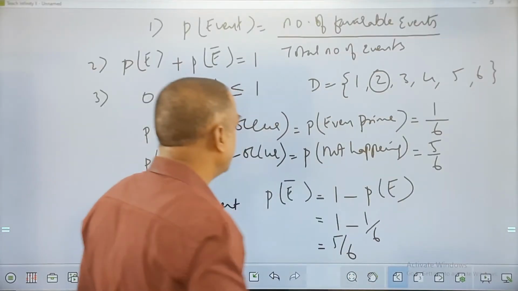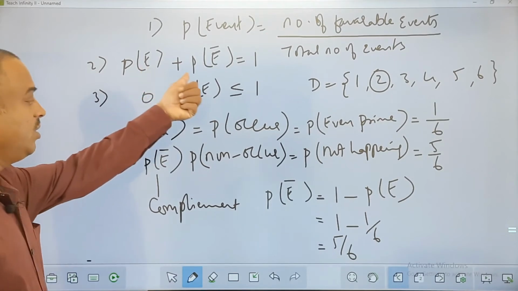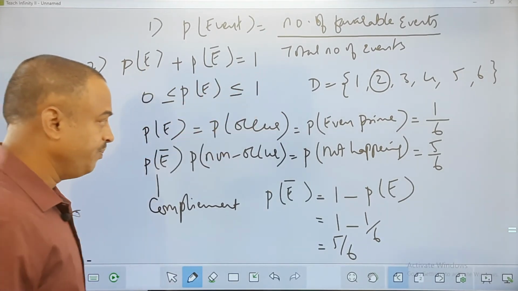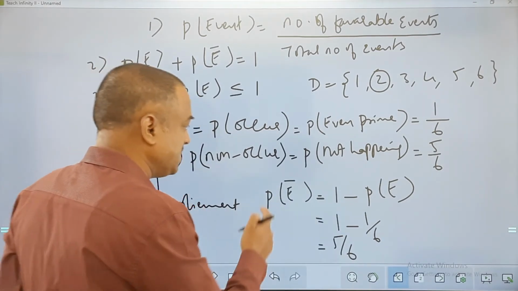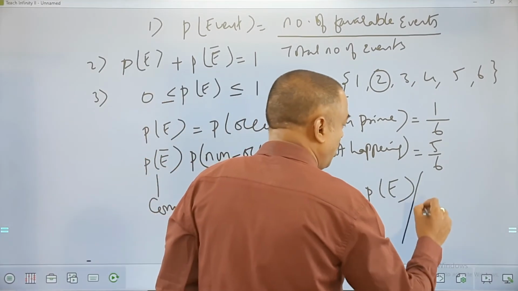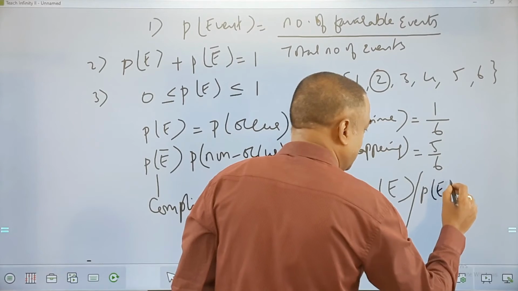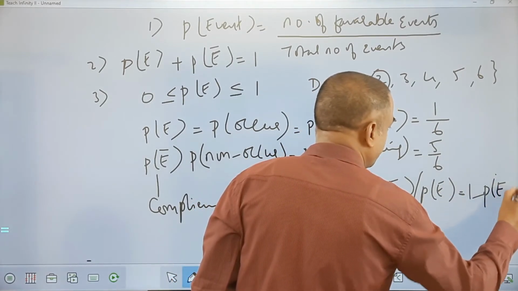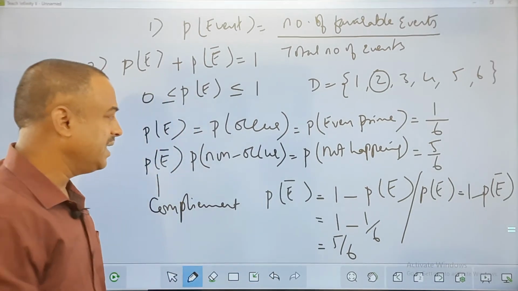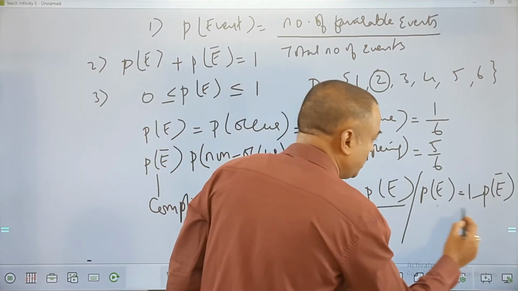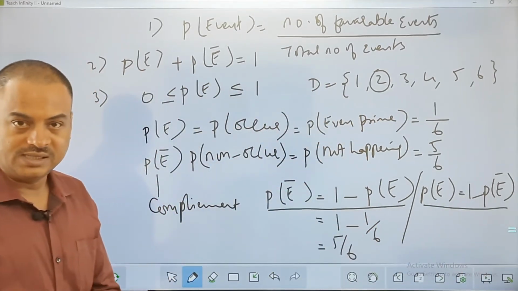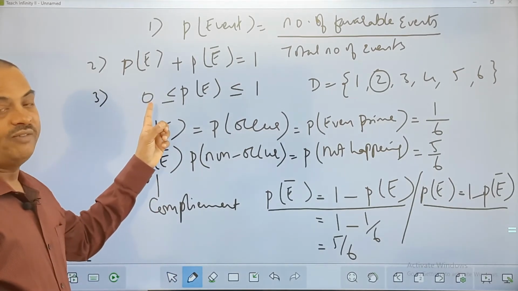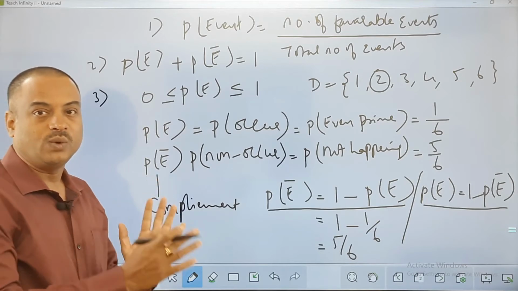So, let us see that once. This is what I was talking about. The sum of the probability of happening plus non-happening is always equal to 1. I can also say the same thing as: probability of happening is equal to 1 minus probability of non-happening. So I can use either of these to get my results. And the third one, which is most important: the probability value always lies between 0 and 1.